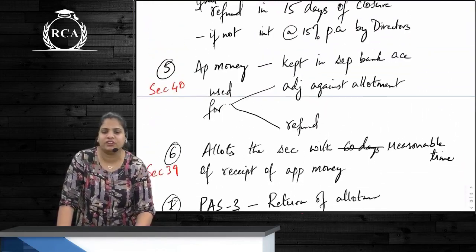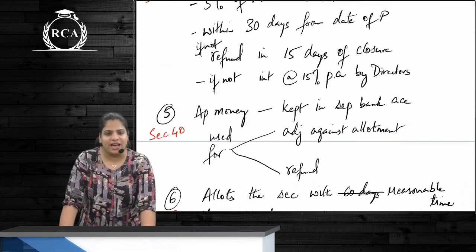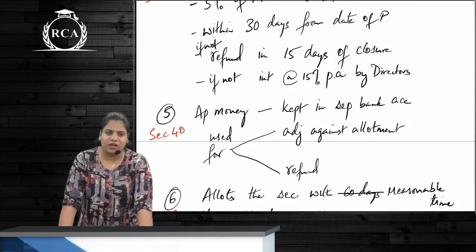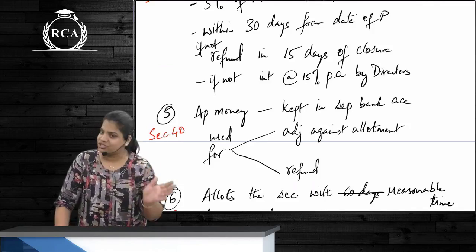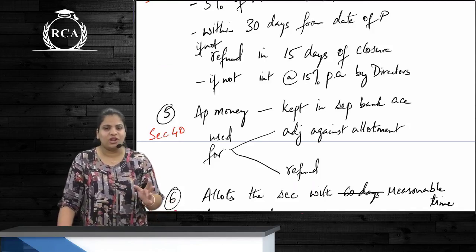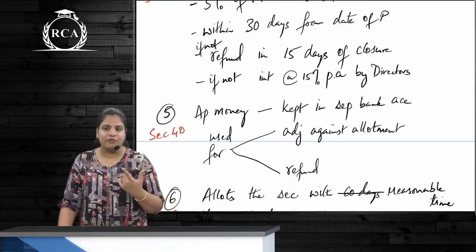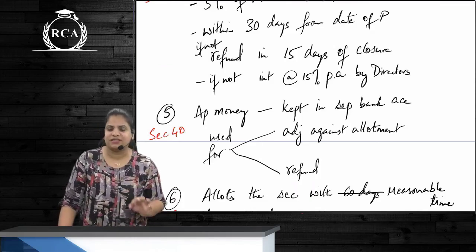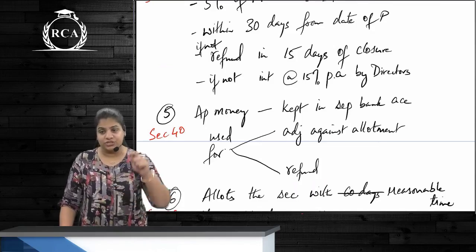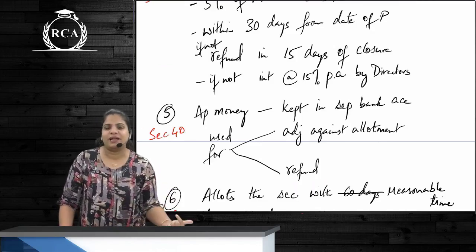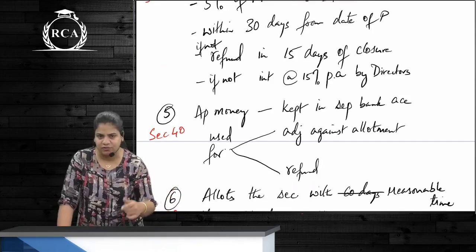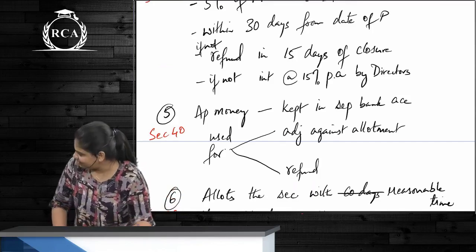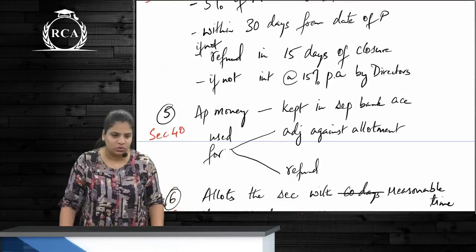This is a mix of 39 as well as 40. In 40 we had one more part, underwriting commission. So how much commission will you pay to the underwriters? It is different for shares, different for debentures. For shares it is 5% of issue price or such other percent as may be specified in the articles, whichever is lower. For debentures it is 2.5% of issue price or such other percent as may be specified in the articles, whichever is lower. Correct.